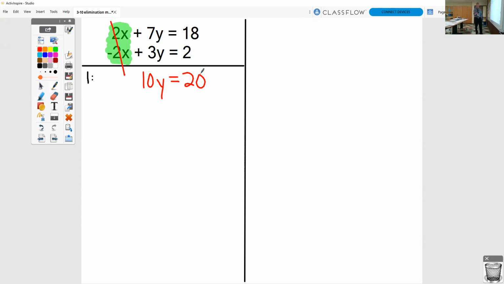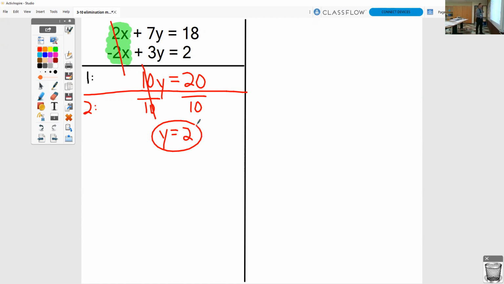That's your first step, all right? Your first step is just adding together going down. Your second step says to solve that one-step equation. So divide by 10, divide by 10. Those 10s cancel out. Always do top divided by bottom. 20 divided by 10 is 2. That is your second step.